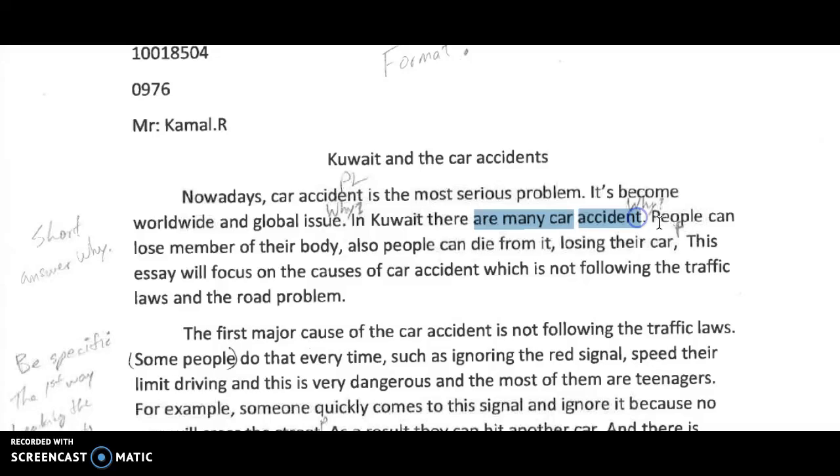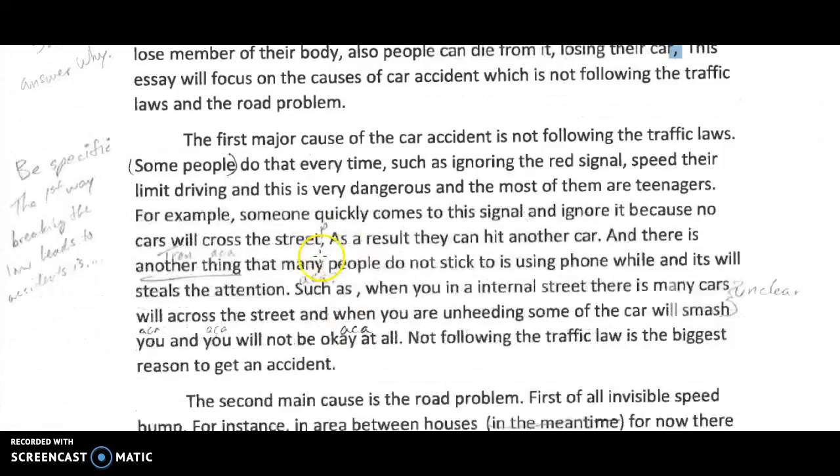So why are car accidents happening more? What's changing with the people? P means punctuation. You have a comma here, and that should be a full stop. And you do that throughout your essay. So make all the changes to that.